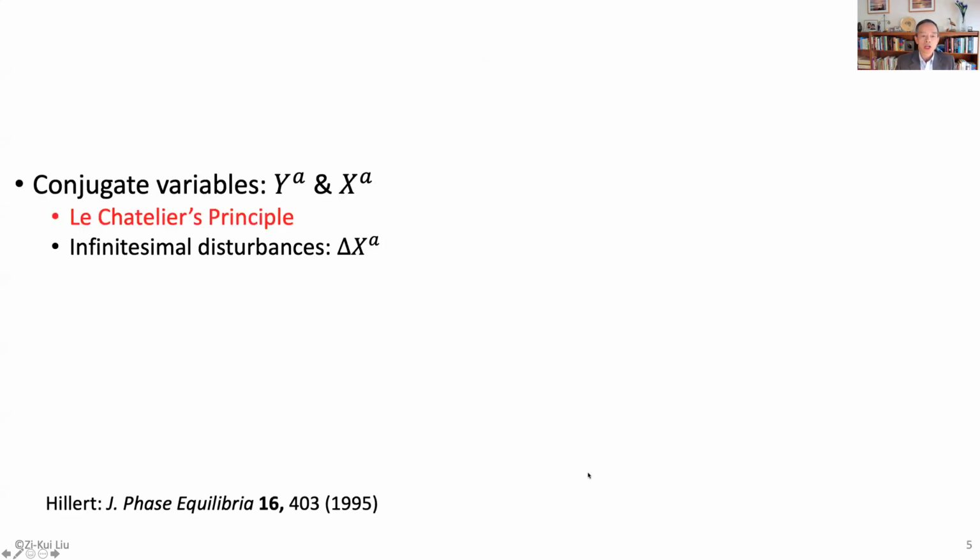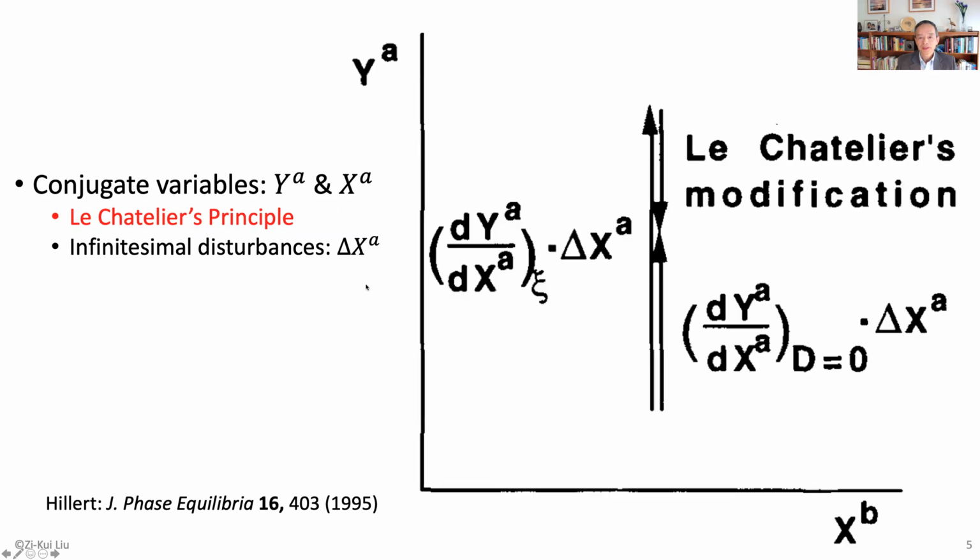So let's talk about conjugated variables, Ya, Xa, they're together. We have the famous Le Chatelier principle to describe this phenomenon. What it means is that if you change the x of the system by a very small amount from outside, the system will respond to that change. And the figure is from Mazahira's publication in 1995. So if you add heat into the system, for example, temperature is going to increase. So the change of the Ya is equal to the derivative times the delta x change.